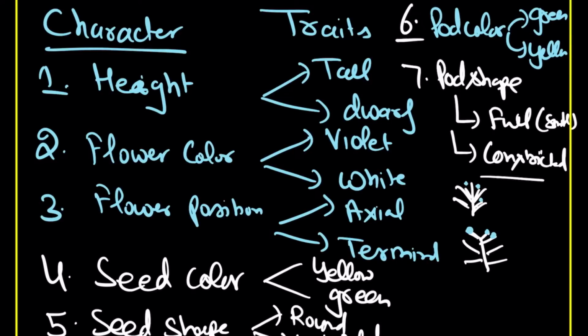So Mendel worked on a pea plant, and within this plant he saw 7 visible characters, and all these characters had contrasting phenotypes, contrasting traits.